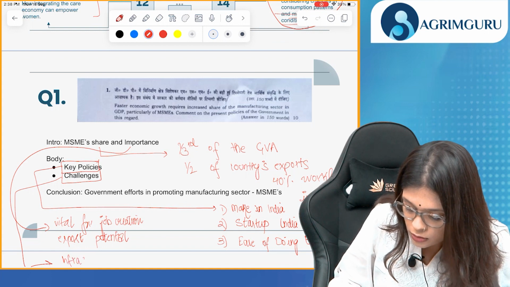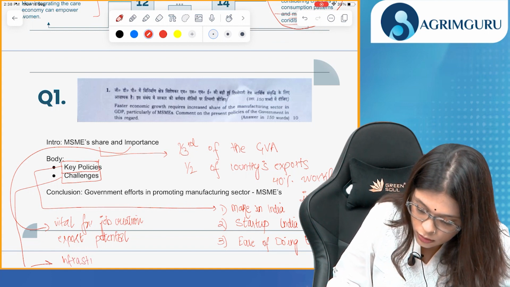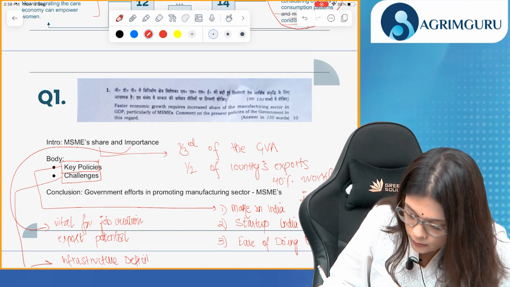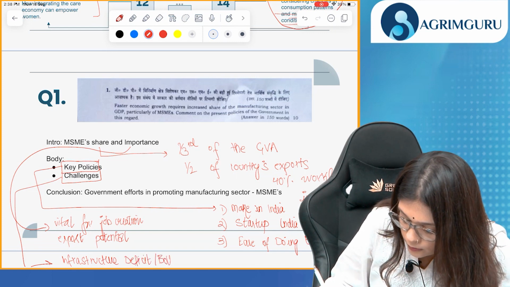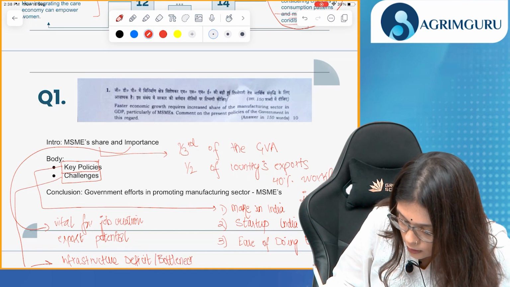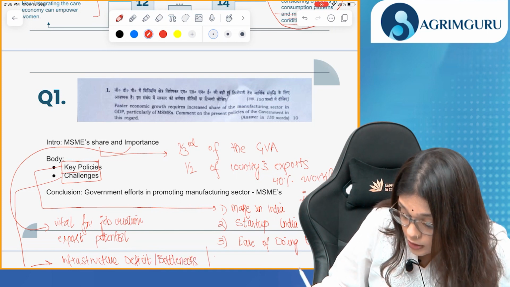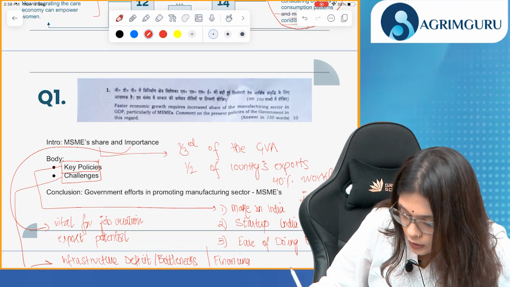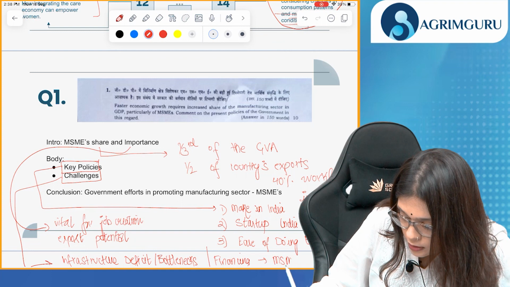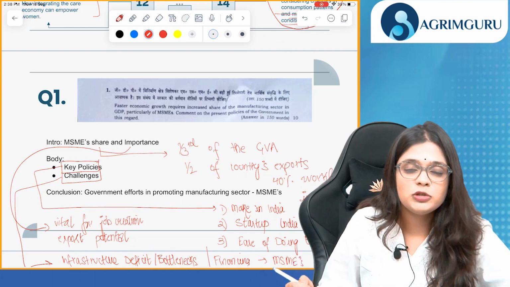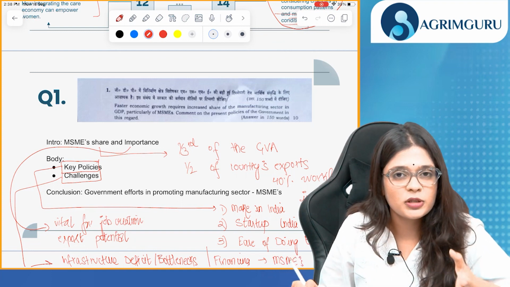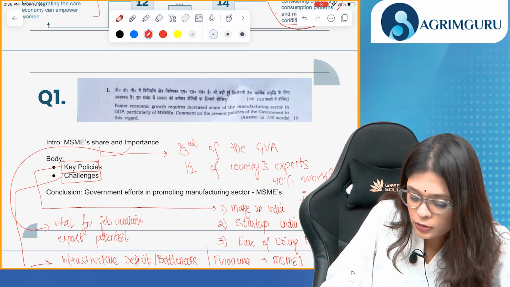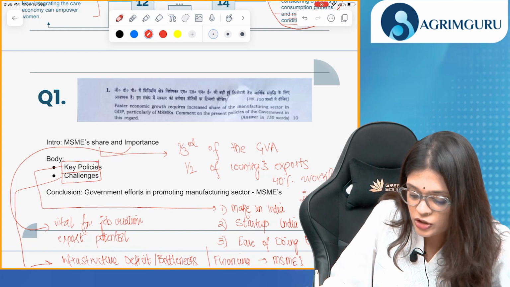infrastructure deficit or bottlenecks, okay, then there's a financing problem for MSMEs. These are the two major problems, and there will be more challenges as well. You can discuss as per your knowledge and the requirement. And then conclusion, government efforts in promoting manufacturing sector.